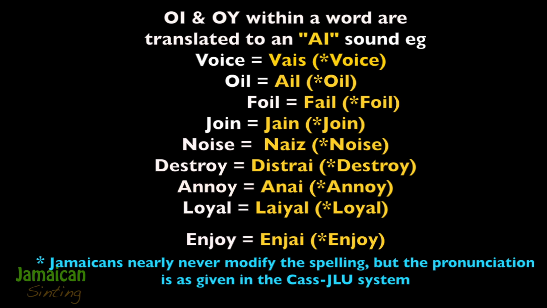Foil, file. Join, jine. Noise, nice. Destroy, destry. Annoy, annoy. Loyal, loyal. Enjoy, enjoy.